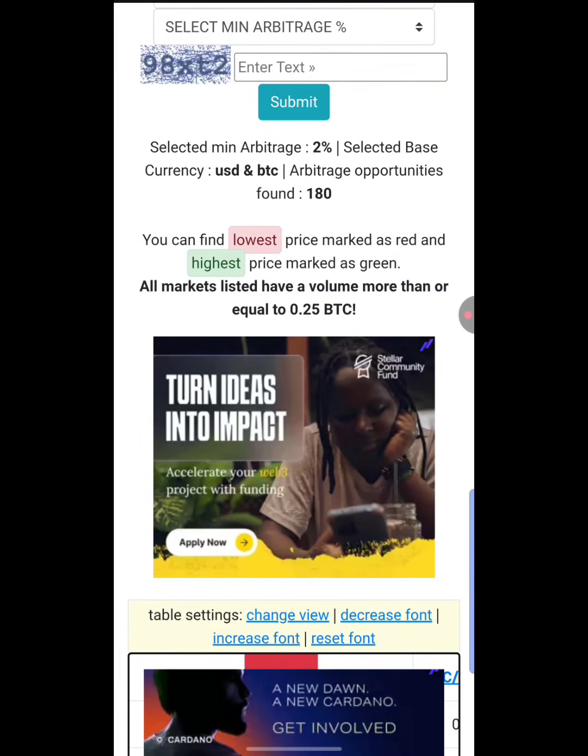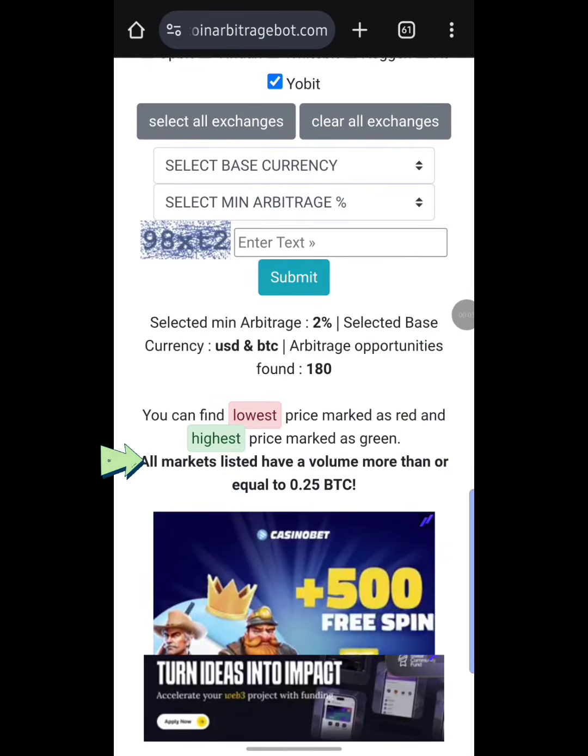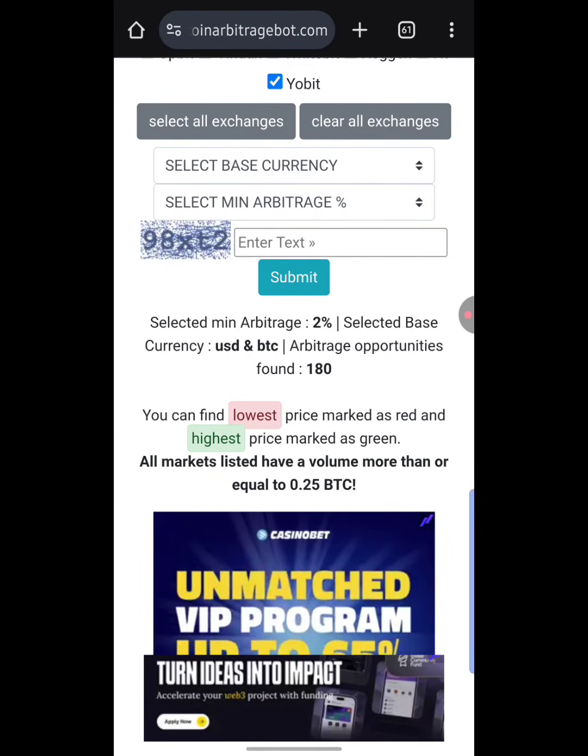As you can see here, it says you can find the lowest price marked as red and the highest price marked as green. Down here it says all markets listed have a volume of more than or equal to 0.25 BTC. And up here it says arbitrage opportunities found were 180.